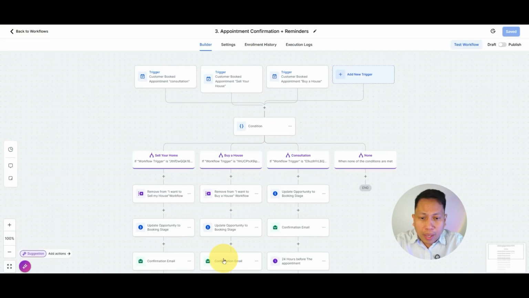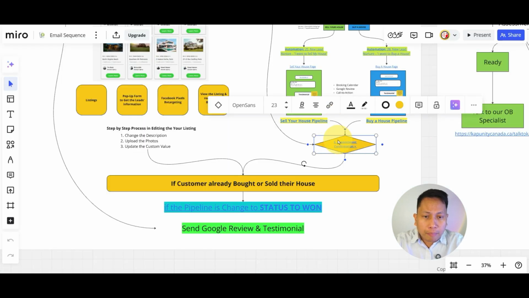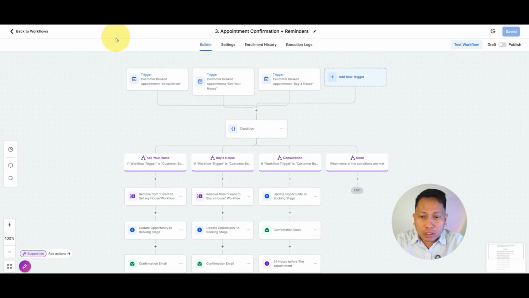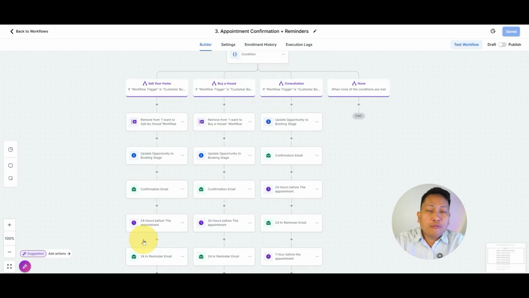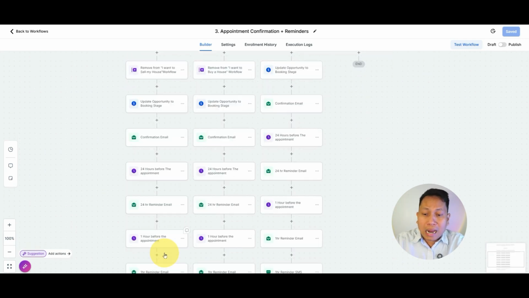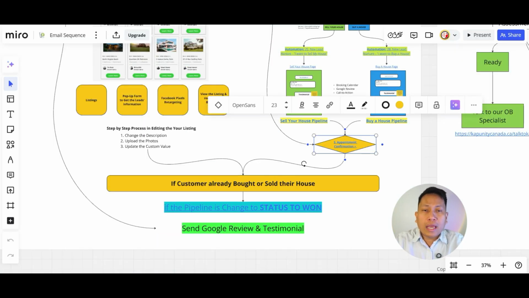So this is the automation for booking appointments, by the way. If the customer books an appointment, we will have this automation. This is just a reminder, like, hey, your booking appointment is confirmed. You have a 24 hours reminder. You have a 1 hour reminder. You have a text message, you're going to text them 1 hour before your appointment. So this is one way to make sure that this customer will show up to your booking appointment.